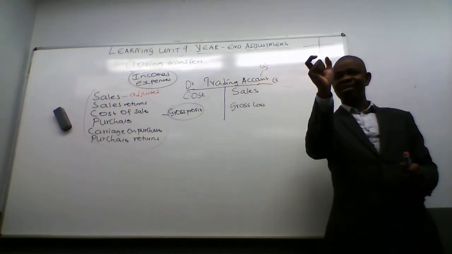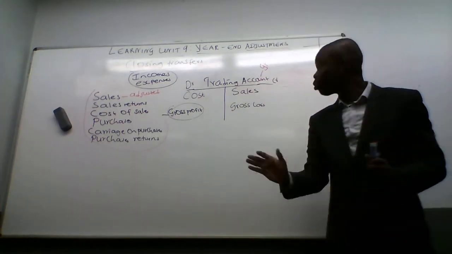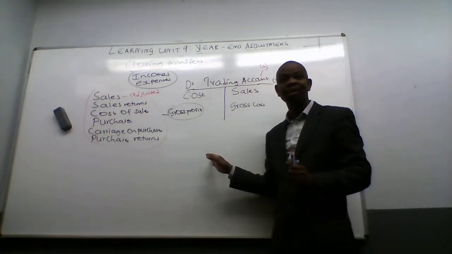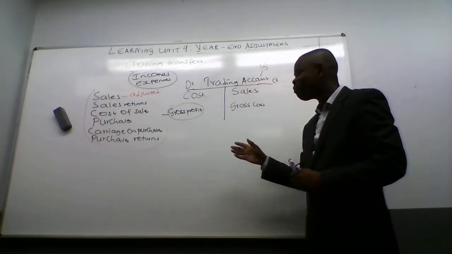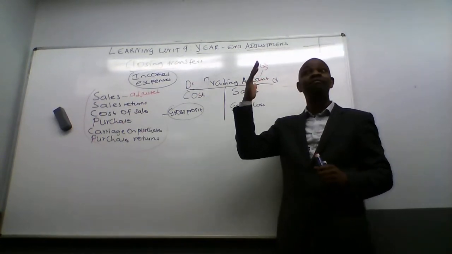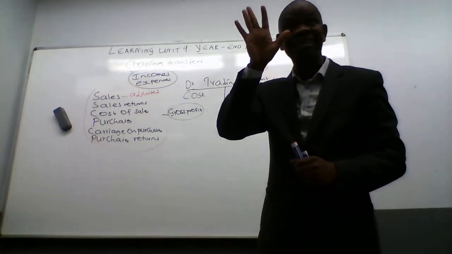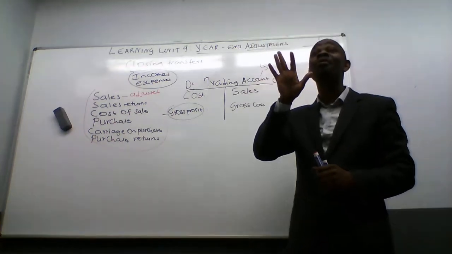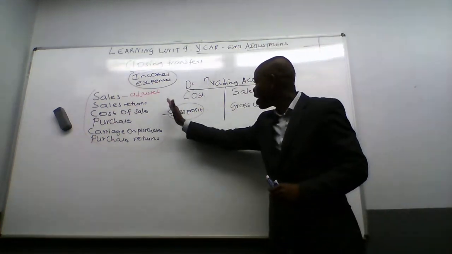Remember, the word net is what we can take home. When they advertise in the newspaper, they say you're going to earn 5,000 gross. You call friends and family, you say I'm earning 5,000 and you are planning a party. Don't plan it on 5,000, because you're going to take less home, because that 5,000 is gross. The same applies to the business.